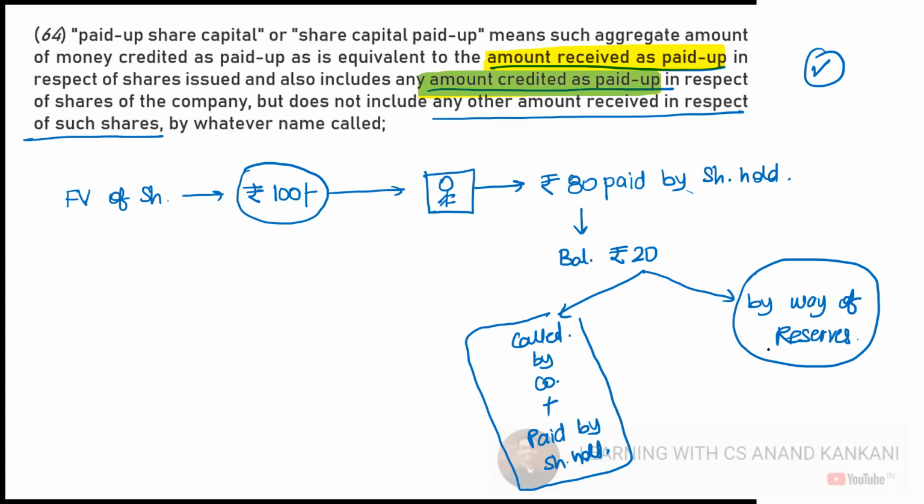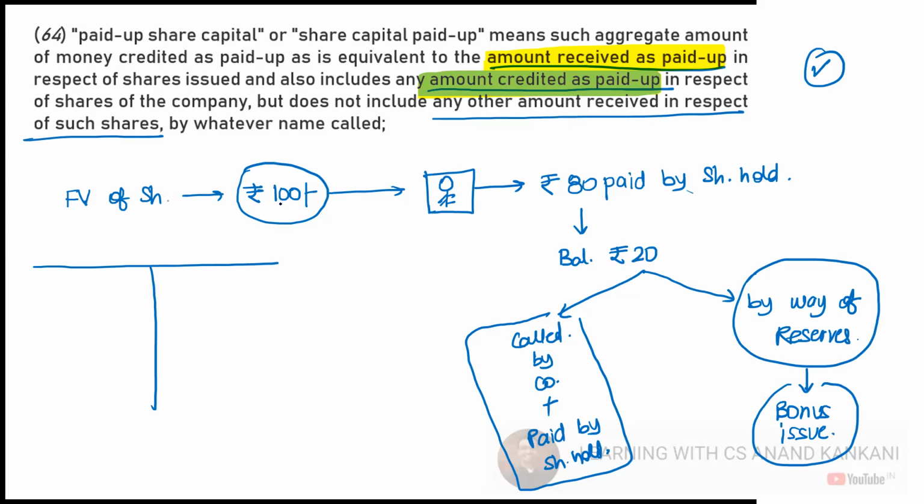So what does this mean? Just understand this. This will be called as the bonus issue. So when we do bonus issue, this will again come back. But how does this work out? Just see this. Face value of the share is 100. Shareholder has paid 80 rupees. The company has also called 80 rupees.